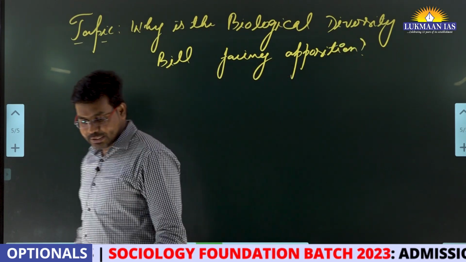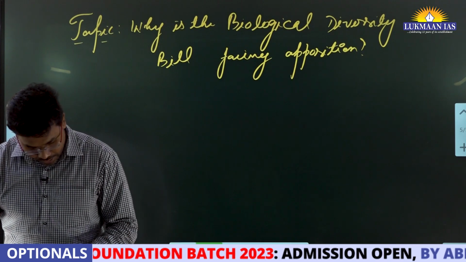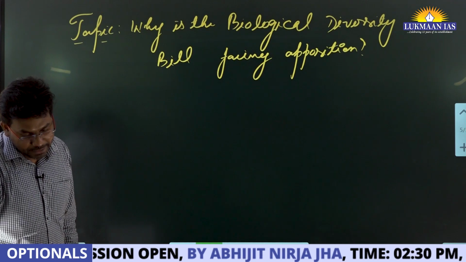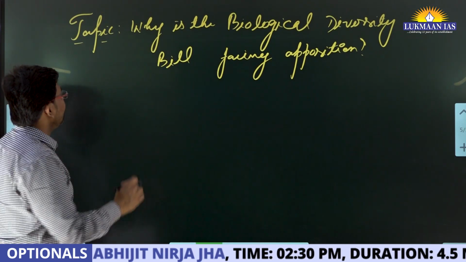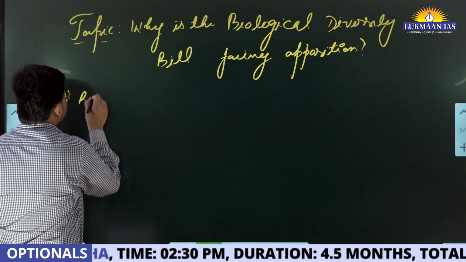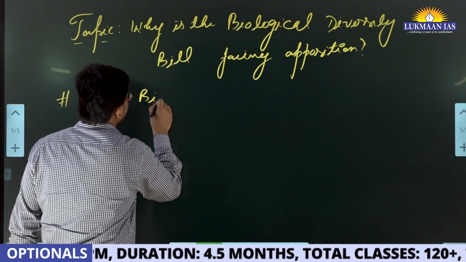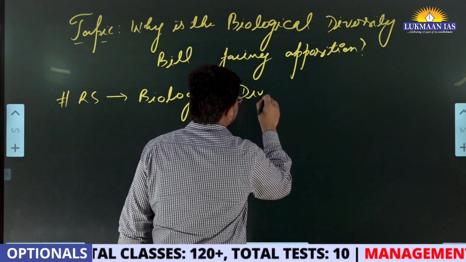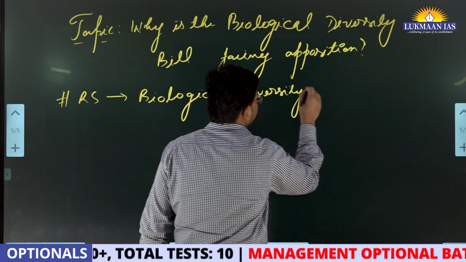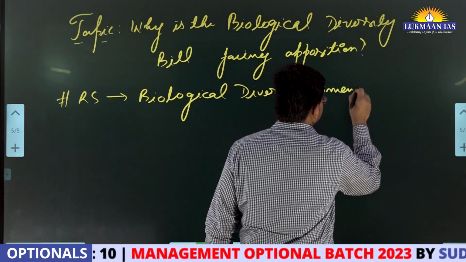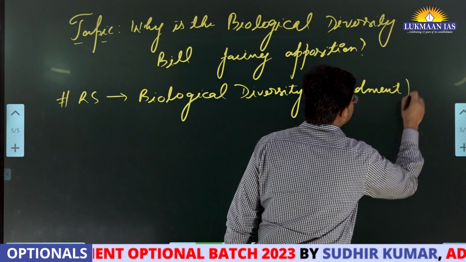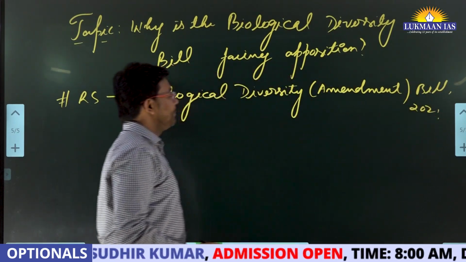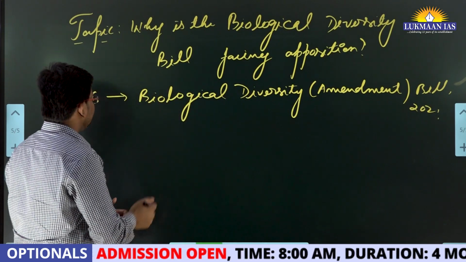So let's discuss this particular topic. Recently the Rajya Sabha has passed the Biological Diversity Amendment Bill 2021. This bill is facing criticism. Why is it facing criticism?